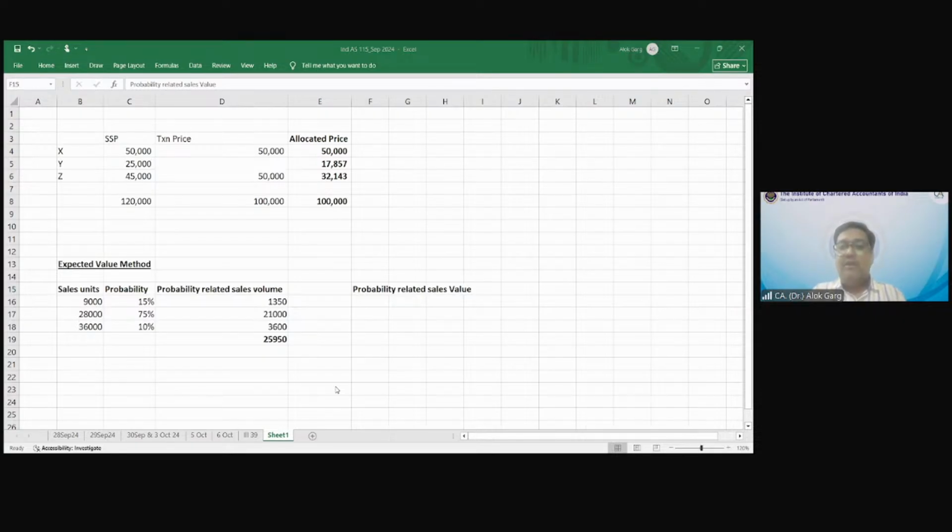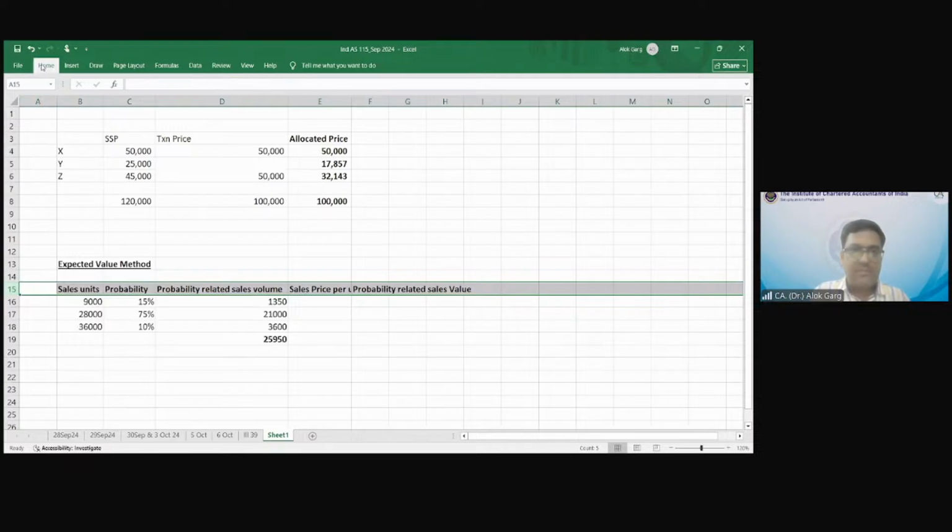So how will you arrive at probability related sales value? Let's say sales price per unit. What is my sales price per unit?